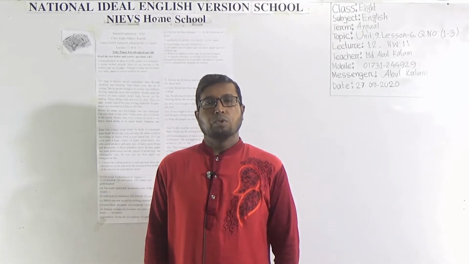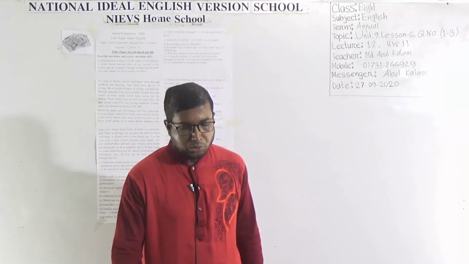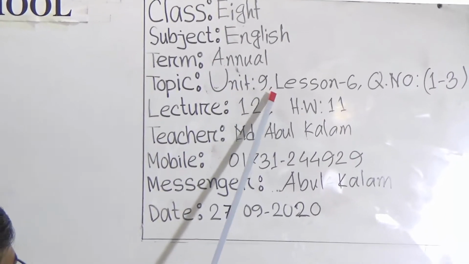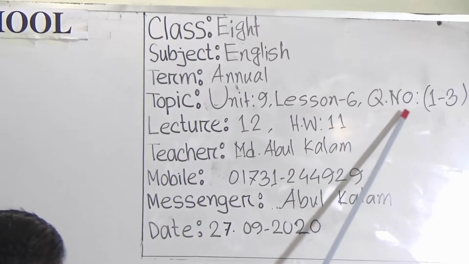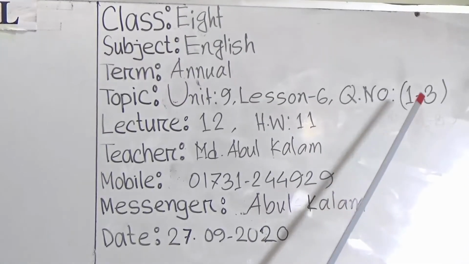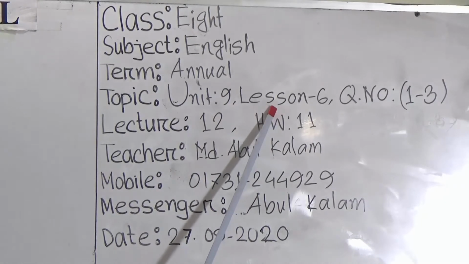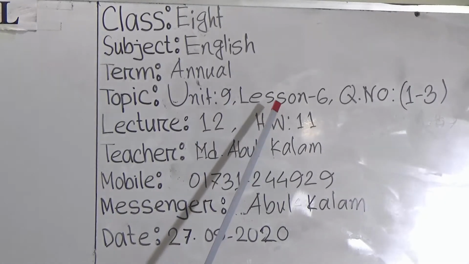Today I am going to conduct an English class for the students of class 8. Our today's topic is, this is our new topic. So look here, look at the board to know our today's topic. It is Unit 9, Lesson 6, question number 1 to 3. I repeat, it is Unit 9, new topic, Lesson 6. The title of Lesson 6 is The Paper Has Advanced.